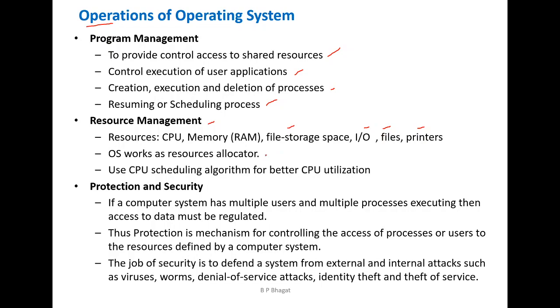That means according to the requirement of the processes, the resources are allocated to the processes, and once the work related to a process is completed, the resources are deallocated so that those resources can be used by other processes. Also, it manages the CPU scheduling algorithms for better CPU utilization.